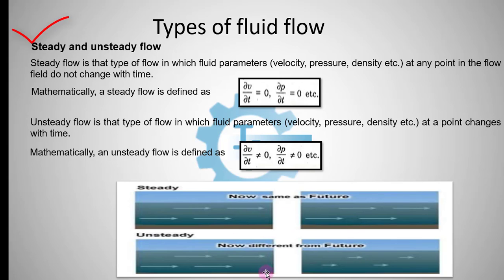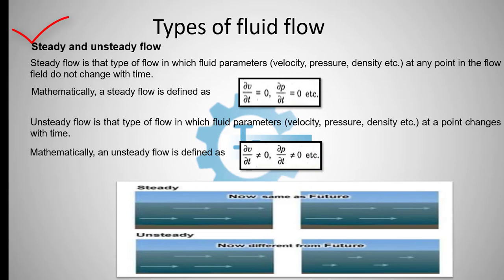From this figure we can see that for steady flow, the flow parameter is the same now and in the future, but in case of unsteady flow, there is a change in flow parameters. So with respect to time, the fluid parameters, velocity, pressure, density, change.